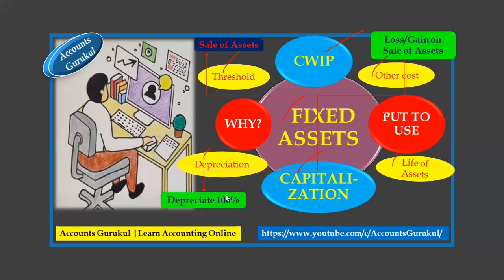Depreciate 100%. When your asset life is over and you have depreciated that asset within the 5 years, at the end of that, what's going to happen in the books for that asset? If that asset is still there, but after the depreciation the asset value is zero in the books, then what do we have to do for that?